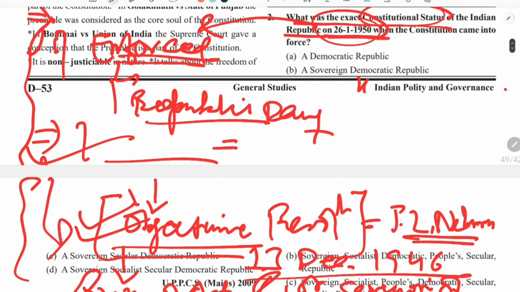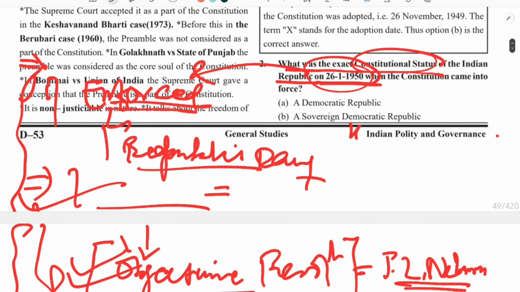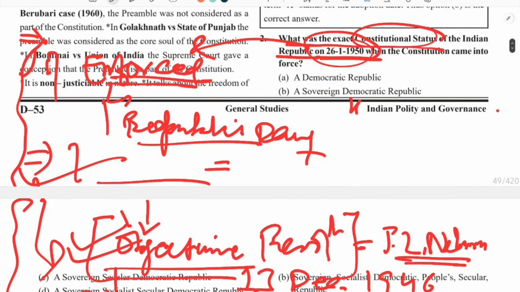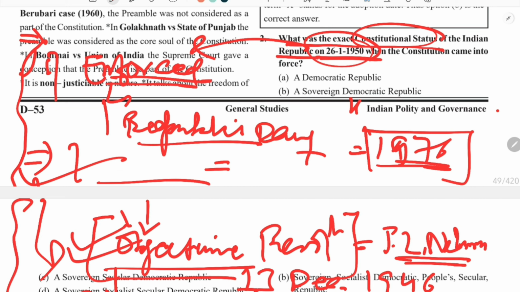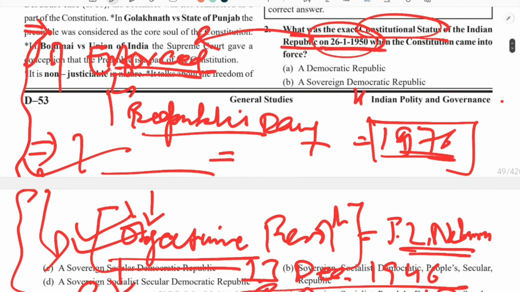So on this very date, our constitution came into force. So what was the exact constitutional status on this date? I told you that the preamble was amended only once, and the year was 1976. To solve these types of questions, you must have a bit of information about the preamble, what the basic terminologies or words used in the preamble are, and what was added later. You have to remember some basic part of the preamble so that you can easily solve this question.